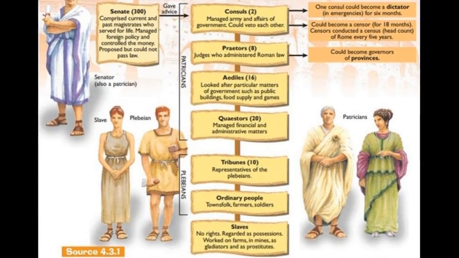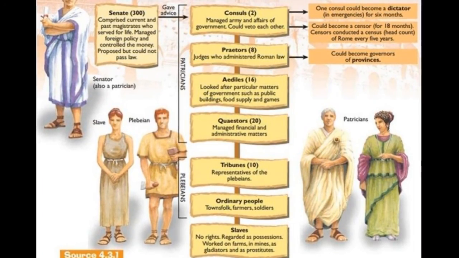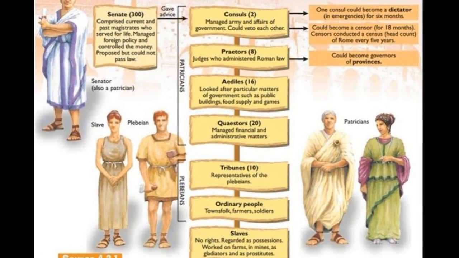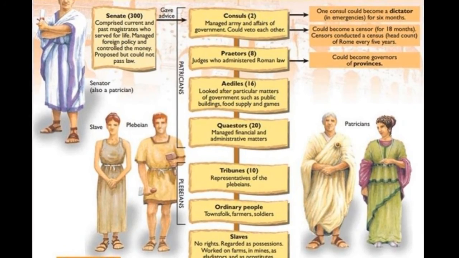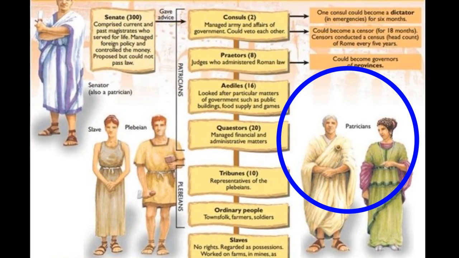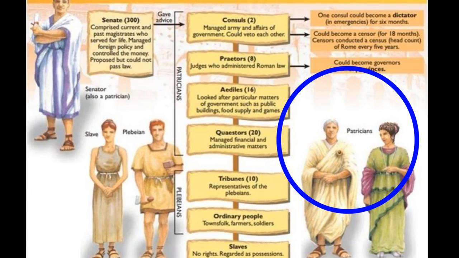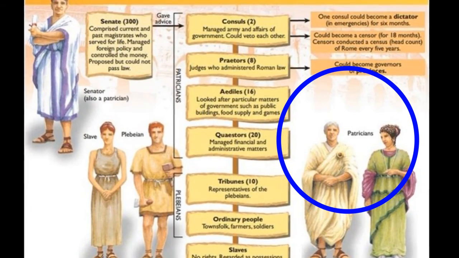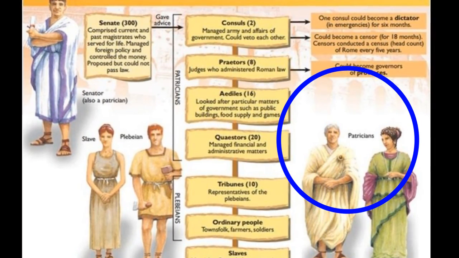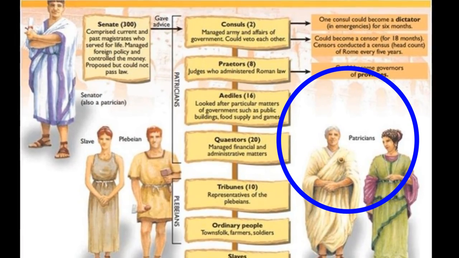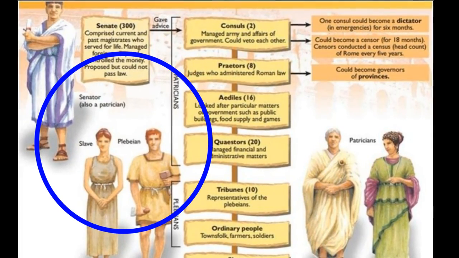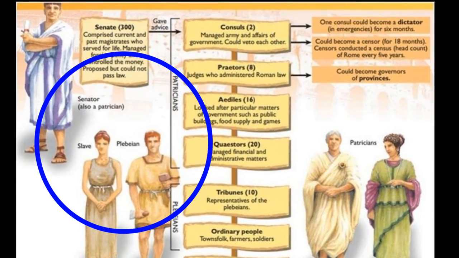One last area to be really good at is understanding the government of the Roman Republic. Rome was made up of two main social classes. Patricians were the wealthier, noble, land-holding, richer, upper class folks, and then plebeians was the lower class people, and from that patrician class came the government.